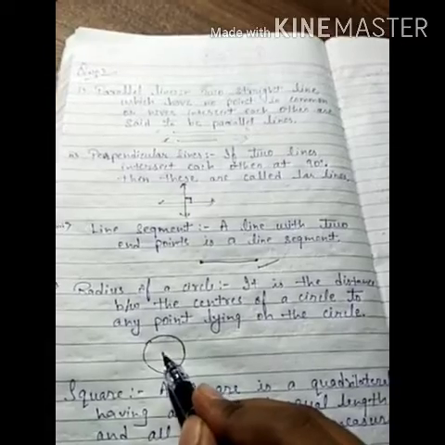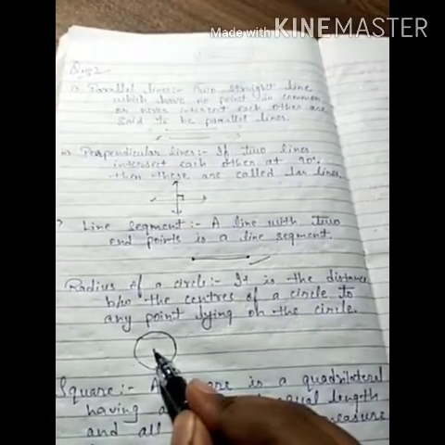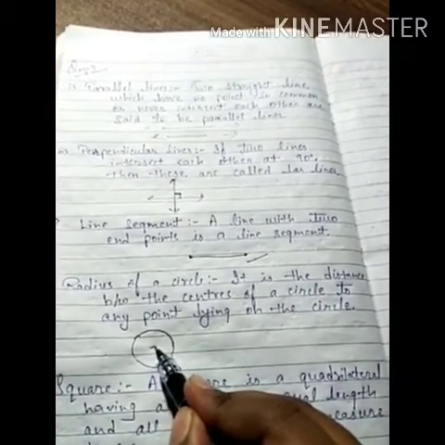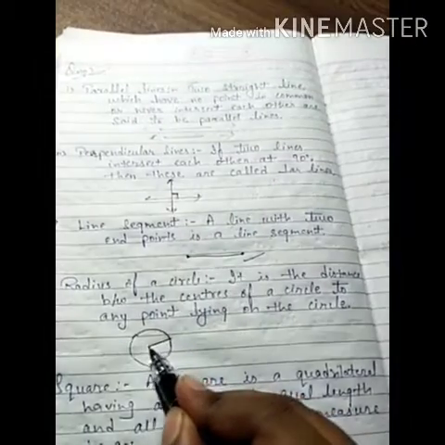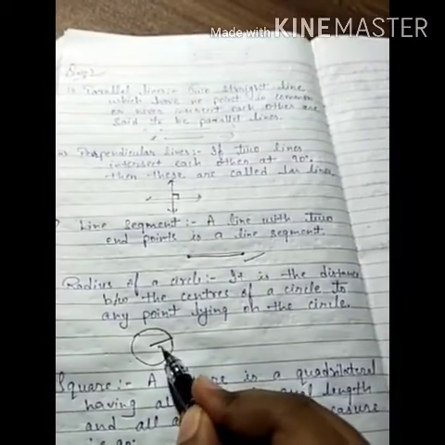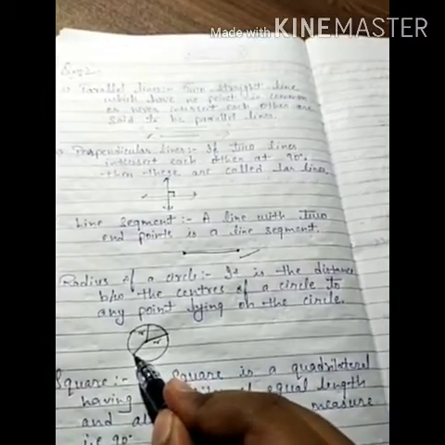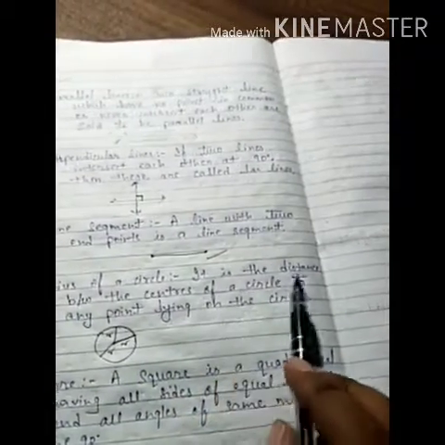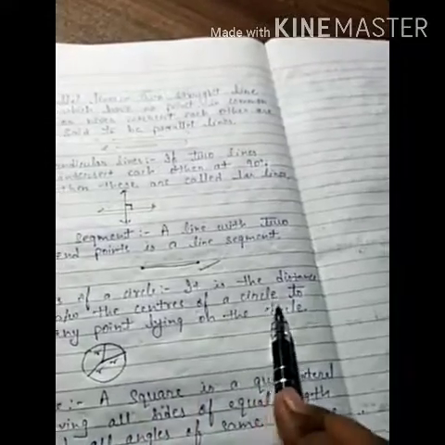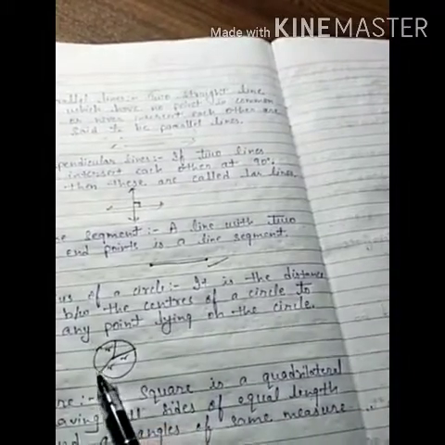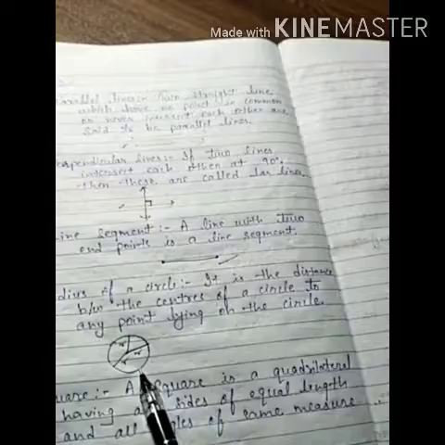It is the distance between the center of the circle and any point lying on the circle. So if there is a circle, this is the center. The distance from this center to the circle is called the radius. This is radius. This is radius.